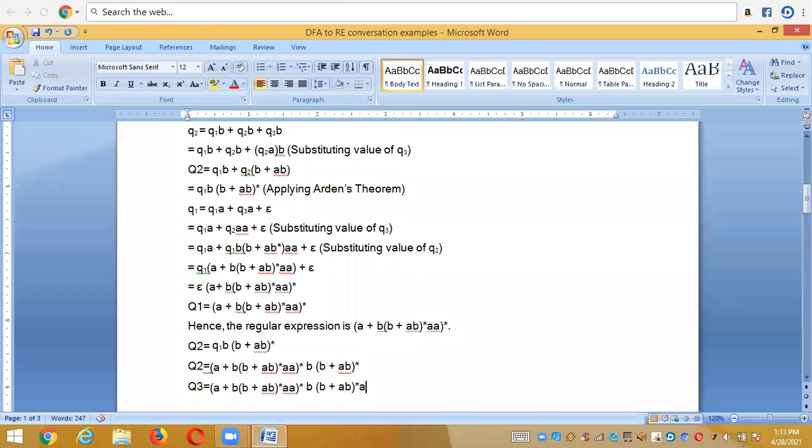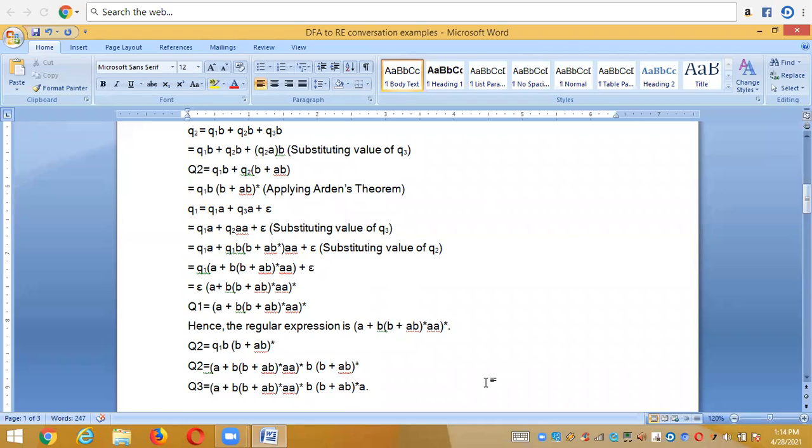Is it clear, all of you? And this is the process of converting from the given DFA to regular expression. First, step number 1 is you need to define the equations for each and every state. And then step number 2 is you need to choose the possibilities of applying the Adams theorem equation. Then after choosing the equation, you need to do the substitutions and finally get the regular expressions in this way. Right? Is it clear? Any doubts to anyone?